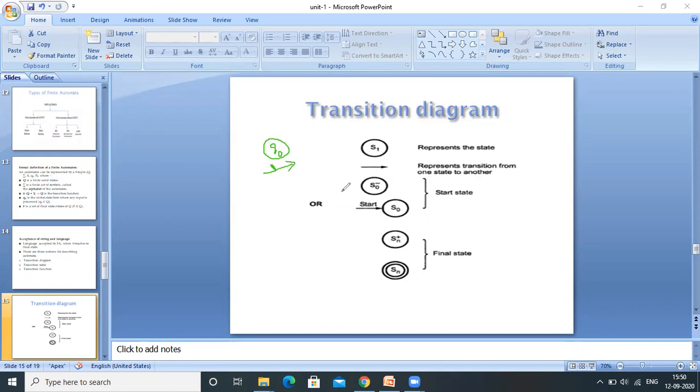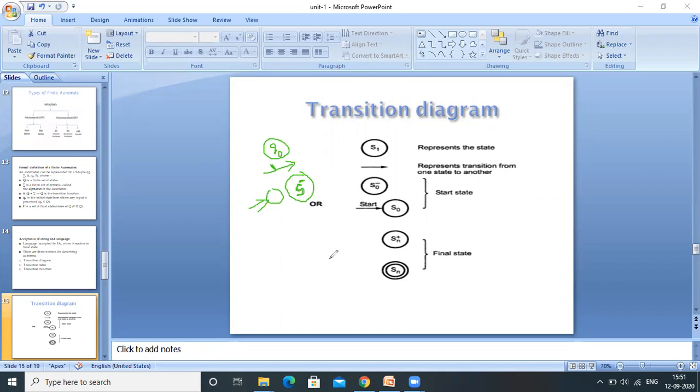Then to represent the starting state within a finite automata, we will use an arrow symbol before the state, or on top of the state name we will use a minus symbol.